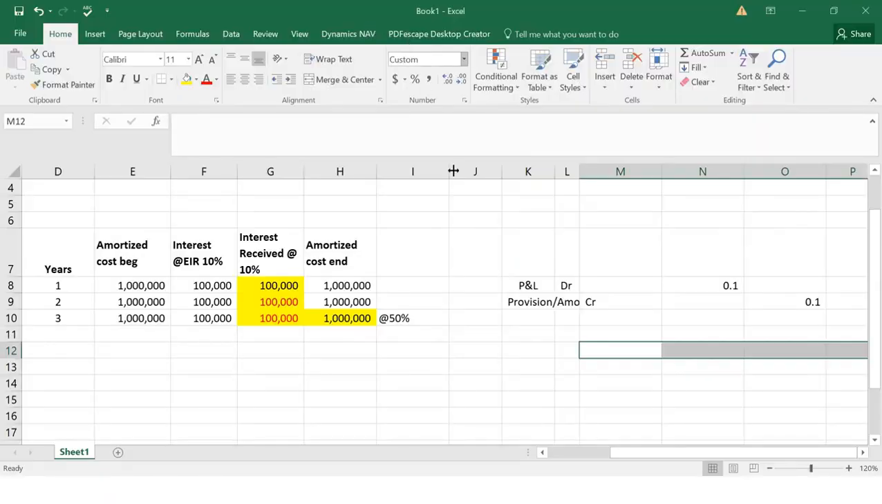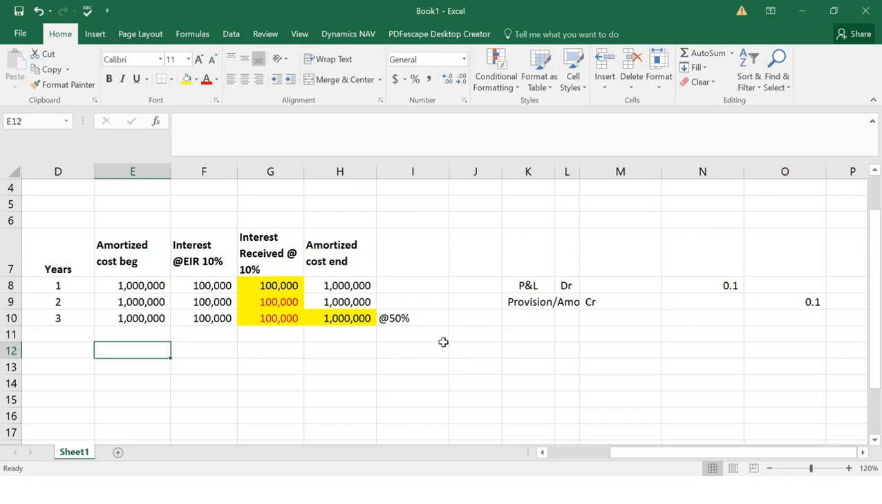Shall we go to this example? Do you remember the question we worked on, where we took the provision and calculated how much the ECL, the expected credit loss, would be? We took the years, right? These are the number of years, and we were at the end of the first year.